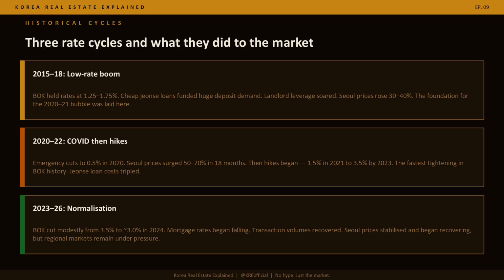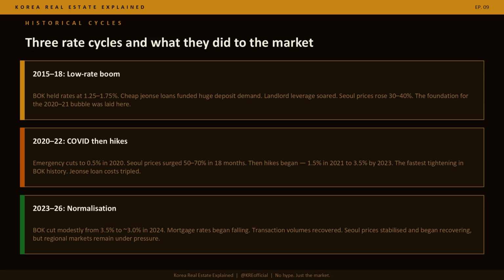The COVID cut and the subsequent hike cycle. Emergency cuts brought the base rate to 0.5% in 2020. Seoul prices surged 50 to 70% in 18 months. Then the BOK hiked at historic speed, from 1.5% in 2021 to 3.5% by early 2023, the fastest tightening in BOK history. Jeonse loan costs tripled.